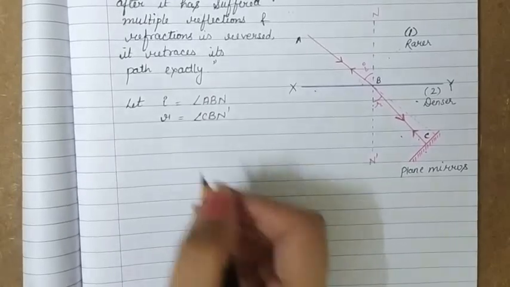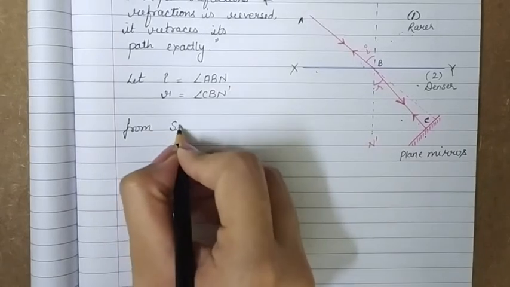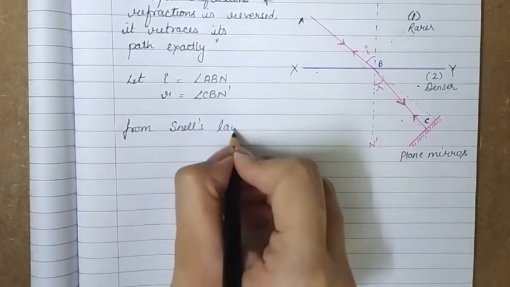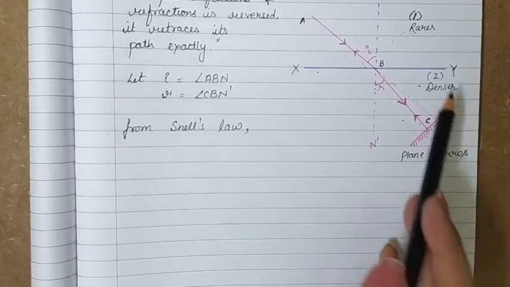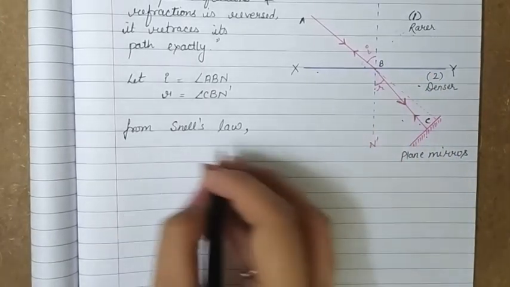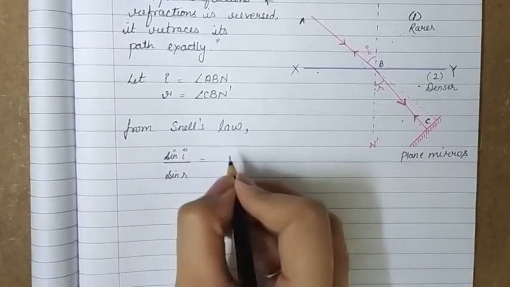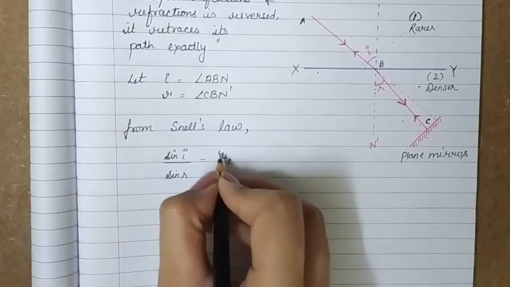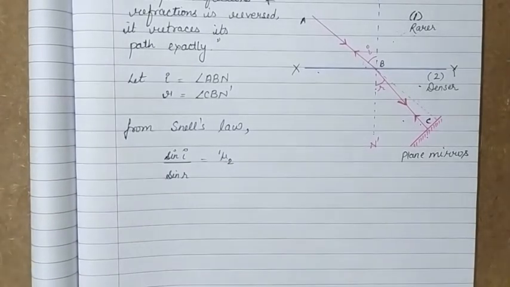Now from Snell's law, or the second law of refraction, we know that the ratio of the sine of the angle of incidence to the sine of the angle of refraction is a constant and is equal to the refractive index of medium 2 with respect to medium 1. So here we have sin i upon sin r, which is equal to 1μ2. Now 1μ2 means the refractive index of medium 2 with respect to medium 1. This is Snell's law.